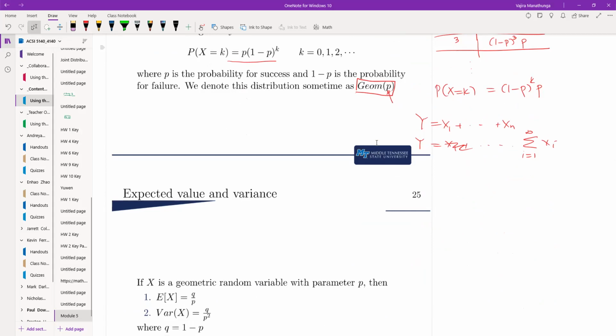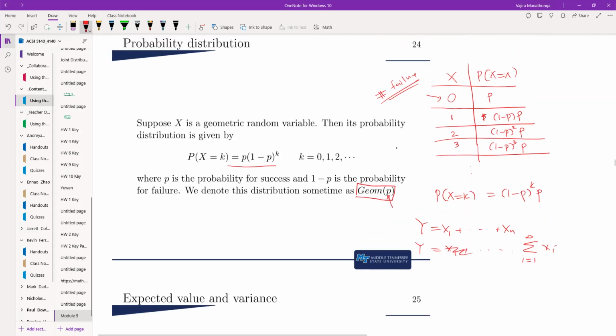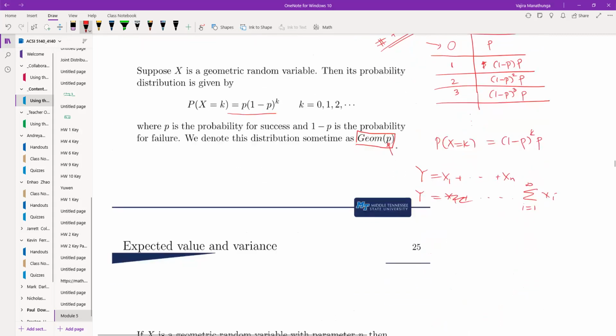Now we can calculate the expected value. But before that, let me write the CDF. With the binomial, we don't have a nice formula, but with the geometric distribution, we have a nice formula for the CDF. So what's the CDF?